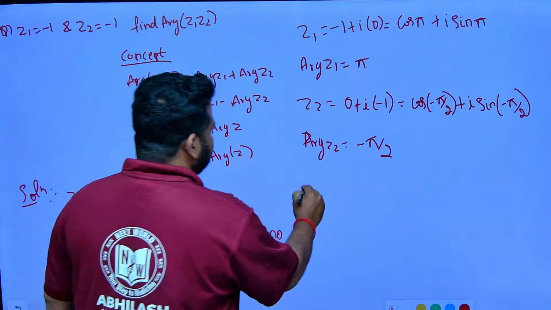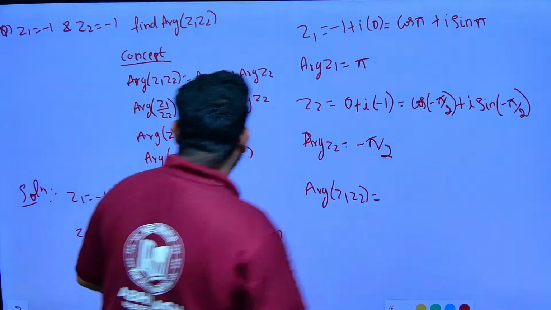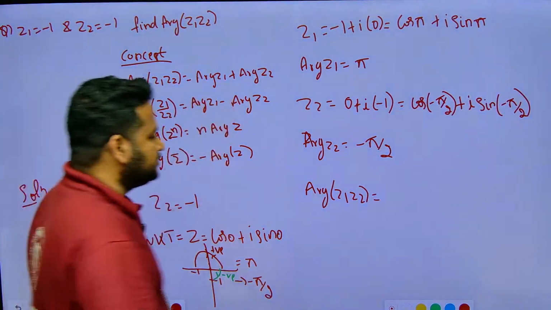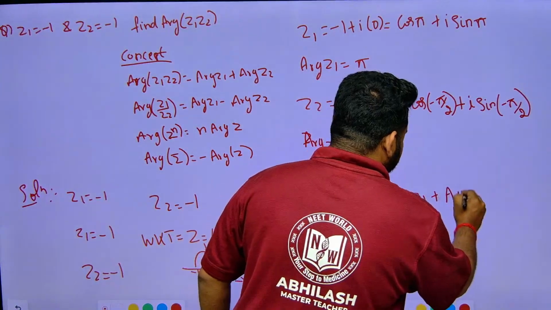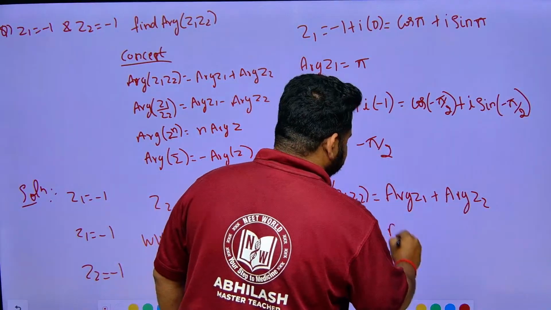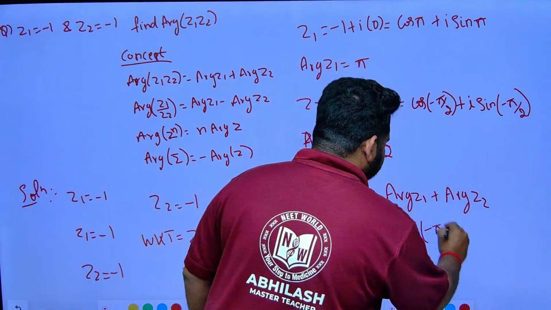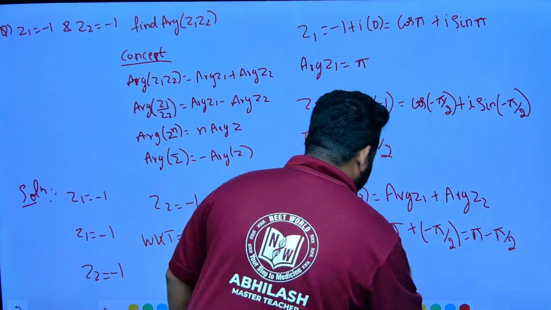Now they are asking us what? The argument of Z1 Z2. See here, the argument of Z1 Z2 is the argument of Z1 plus the argument of Z2. Clear? So that will be equal to what? The argument of Z1 is pi, and the argument of Z2 is minus pi by 2. So pi minus pi by 2, and the answer will be pi by 2.